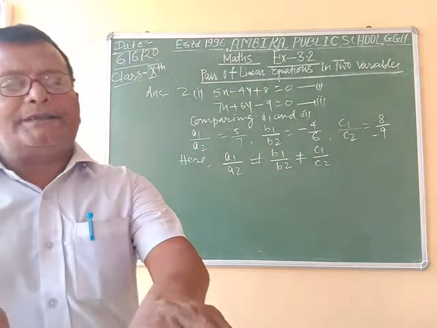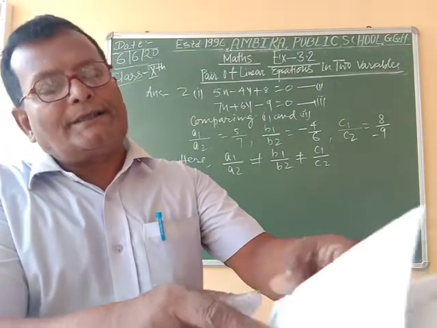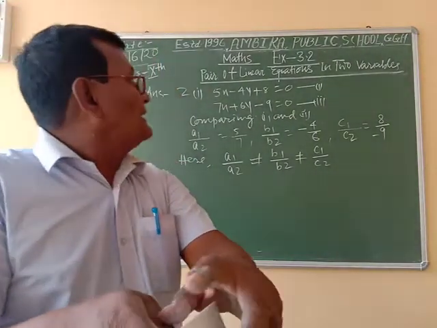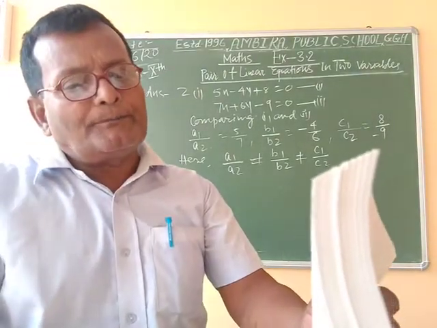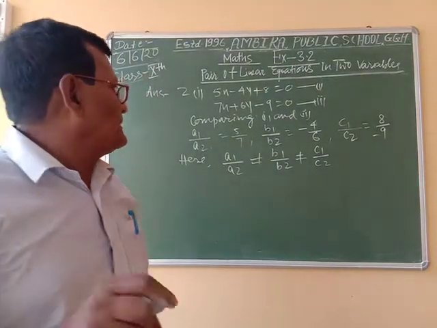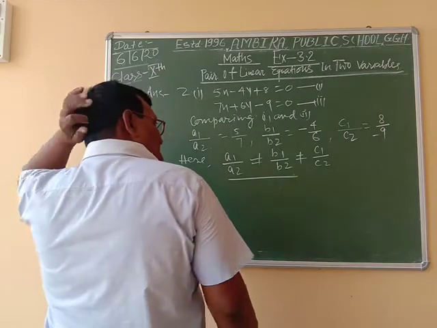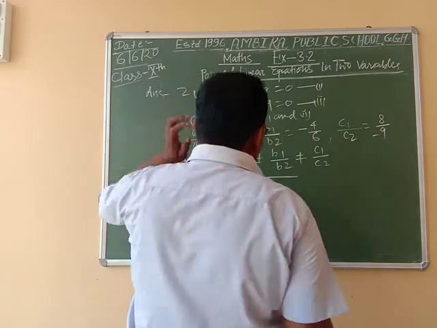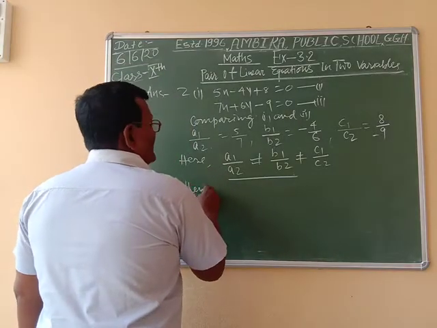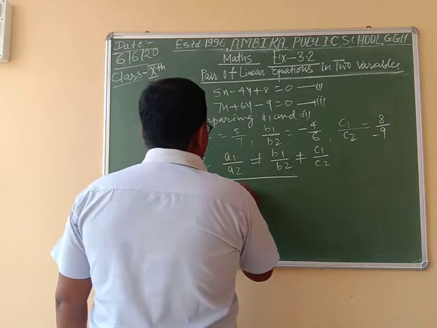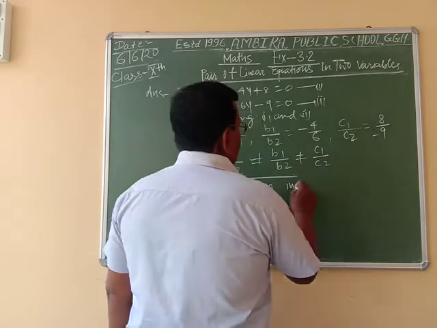In this condition, A1 by A2 is not equal to B1 by B2 and not equal to C1 by C2. Here, I have said before that if A1 by A2 is not equal to B1 by B2, then the lines intersect at a point.